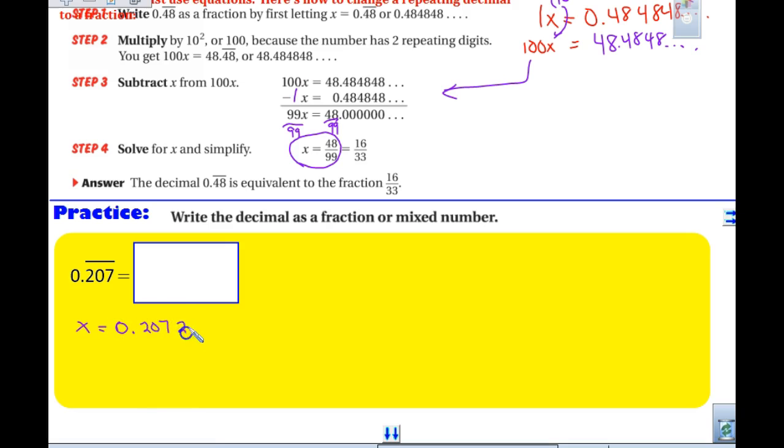We are going to start with x equals 0.207 repeating. Should we write another 207? You could, or you can put the dots. What should I multiply by? Because there's 3 things that repeat. 100 or 1,000? 1,000. So put right below this a parenthesis with 1,000 over on this side.